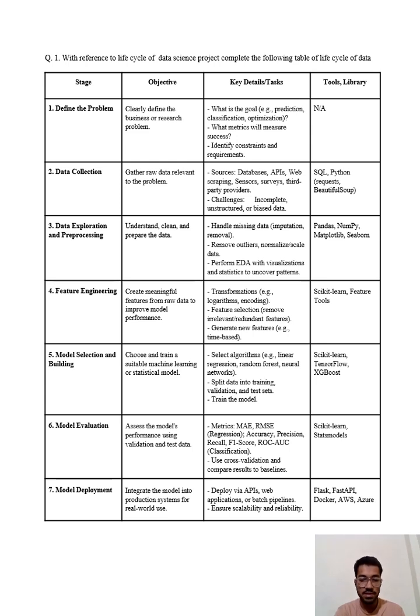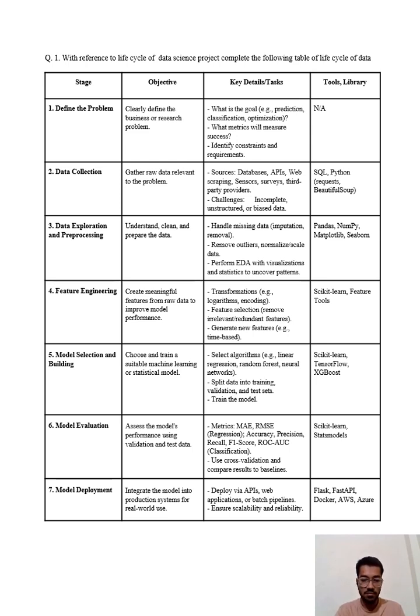Then fourth is feature engineering. Create meaningful features from raw data to improve model performance. In this we do transformations, example logarithms and encoding. Then feature selection, remove irrelevant or redundant features, then generate new features, example time based. The libraries and tools used in this are Scikit-learn, Featuretools.